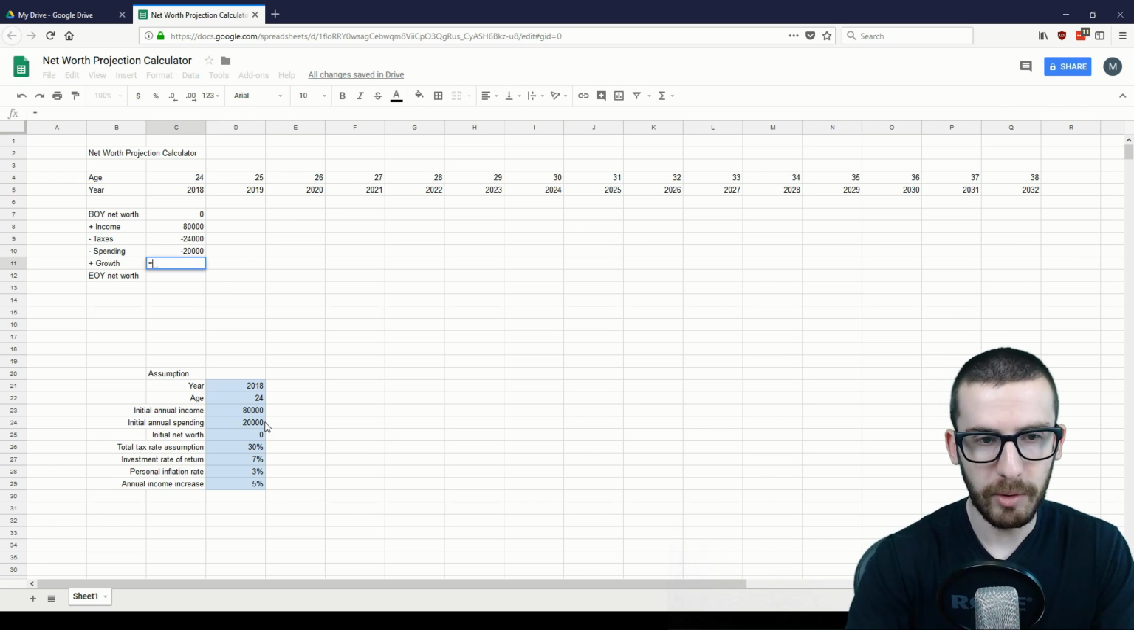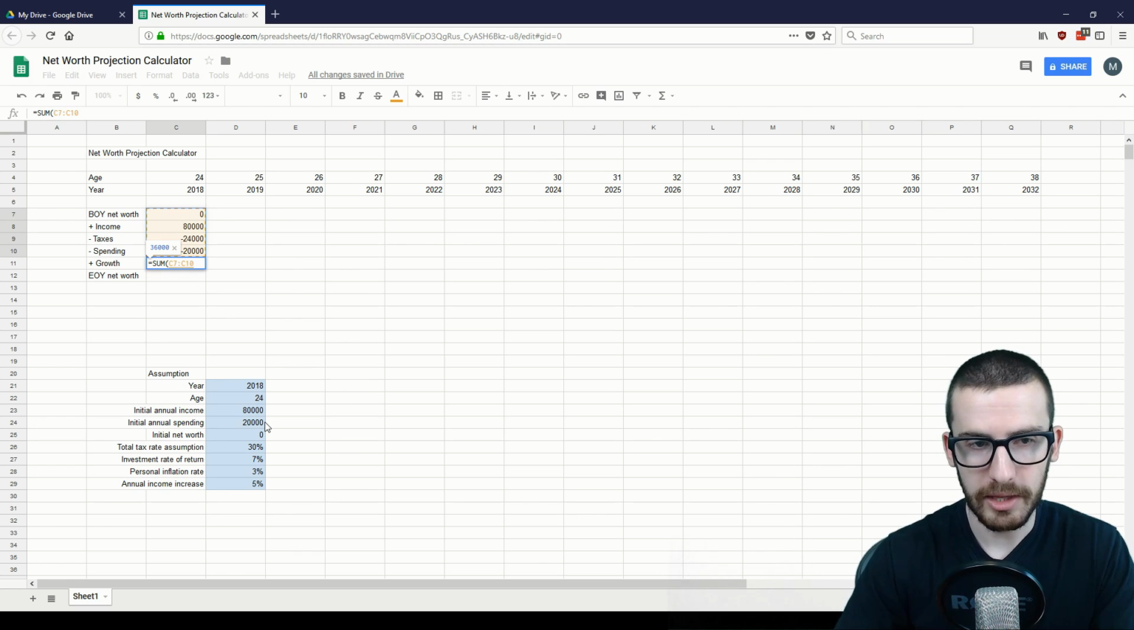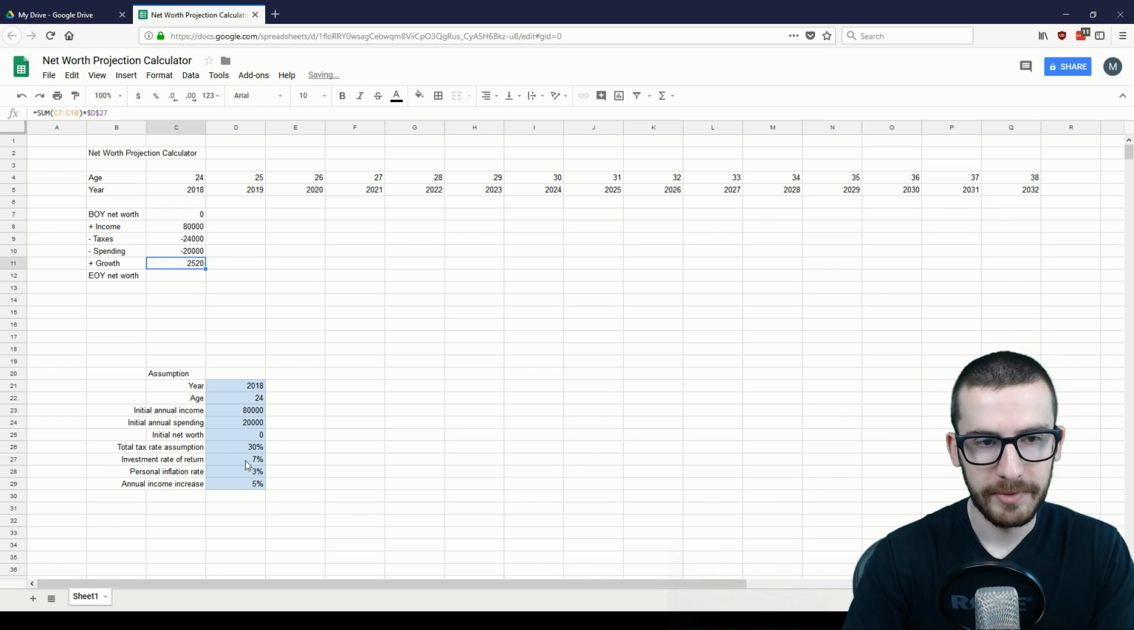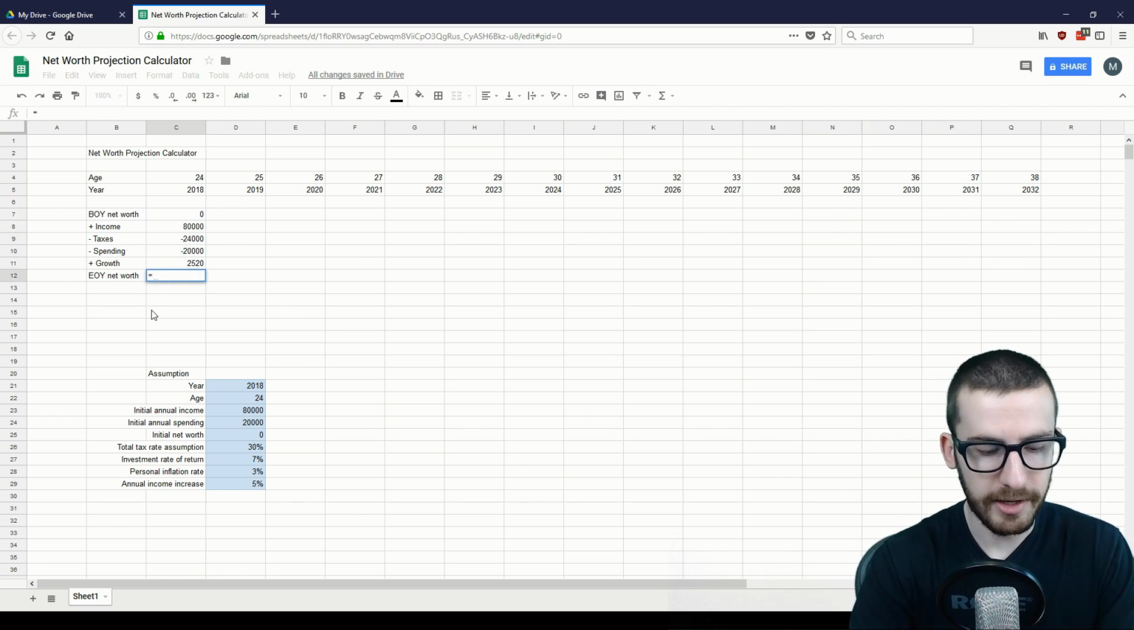And then for growth, what we're going to do is we're actually going to take the sum of all of these above values, so the beginning of your net worth, your income, minus your taxes and spending. So we'll take all of that, and then we're going to multiply it by the investment rate of return, hitting F4 or the $ in front of each to lock that in, and then we'll hit enter there. So this is your hypothetical investment growth on your net worth and income for the year, minus your taxes and spending. And then finally, your end of year net worth is simply the sum of all of the above.